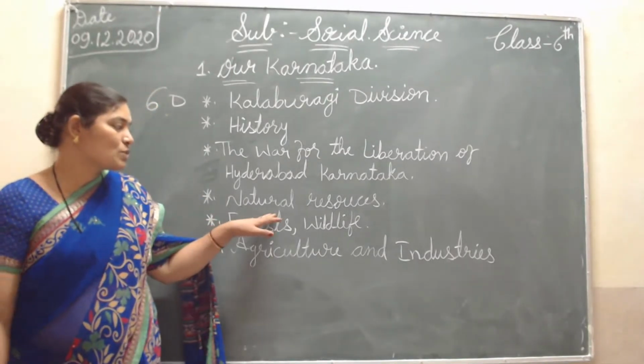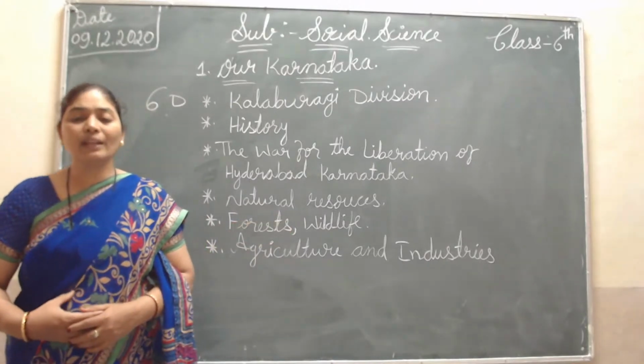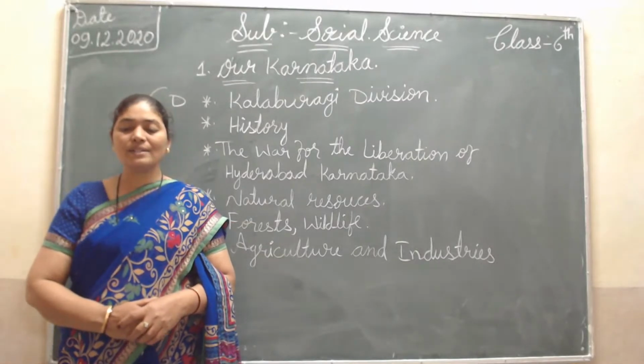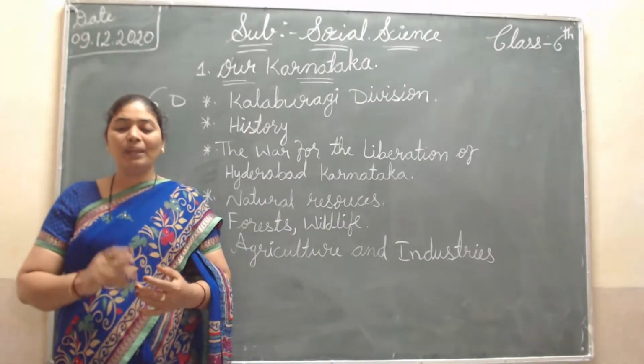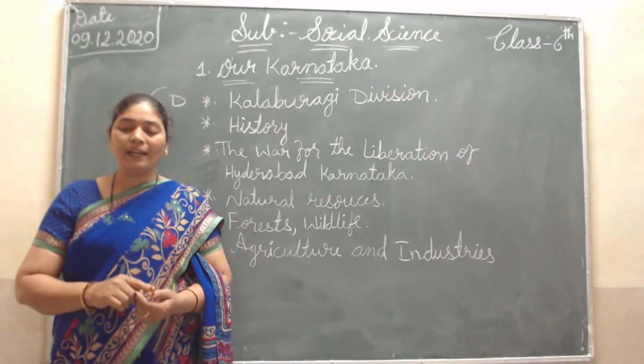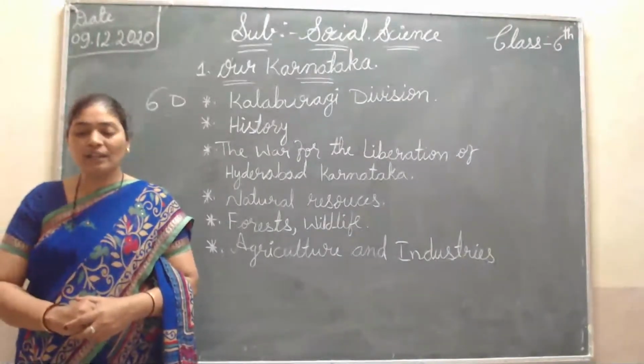Next, natural resources. The important rivers of this division are the Bhima, Tungabhadra, Krishna, Mulamari, and Benethura, which flow in the Kalaburagi division.